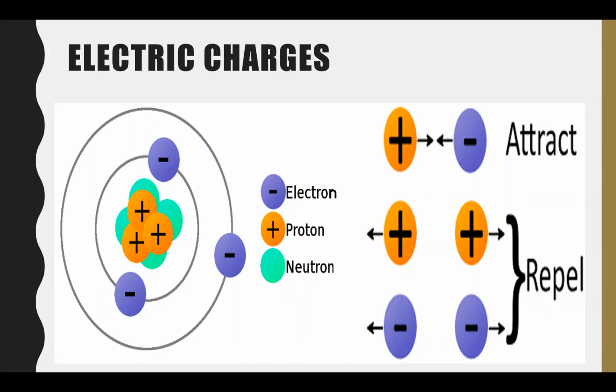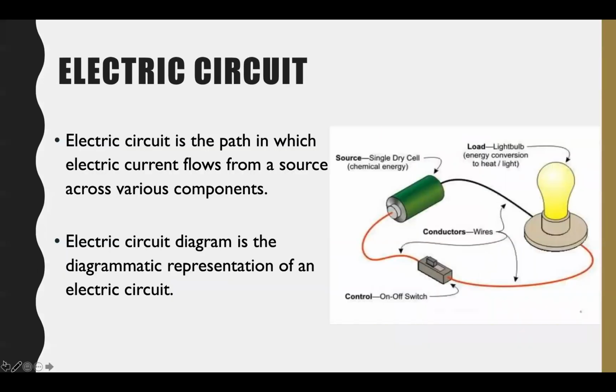Okay, now let's learn about the electric circuit. So what is electric circuit? So when we talk about the electric circuit, that is nothing but the path in which electric current flows from a source across various components. Here you can see this is the diagram of the electric circuit. So when the circuit is closed, means the path is connected, that time the electricity can flow.